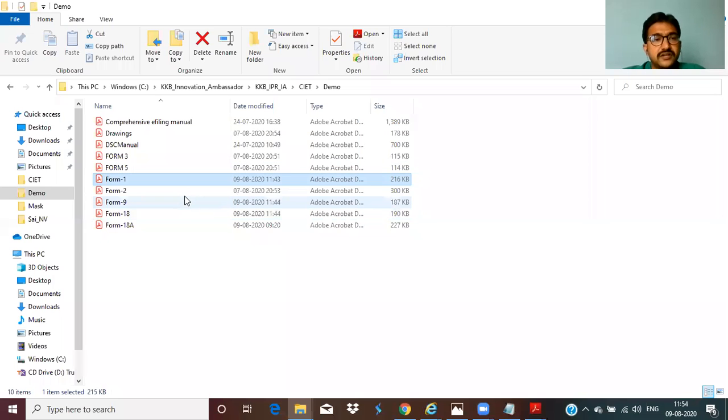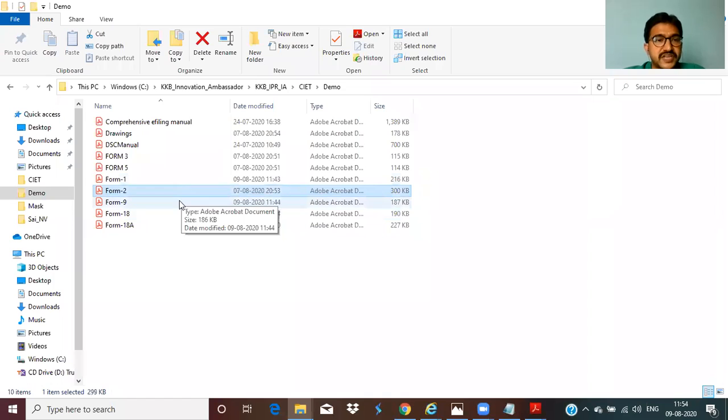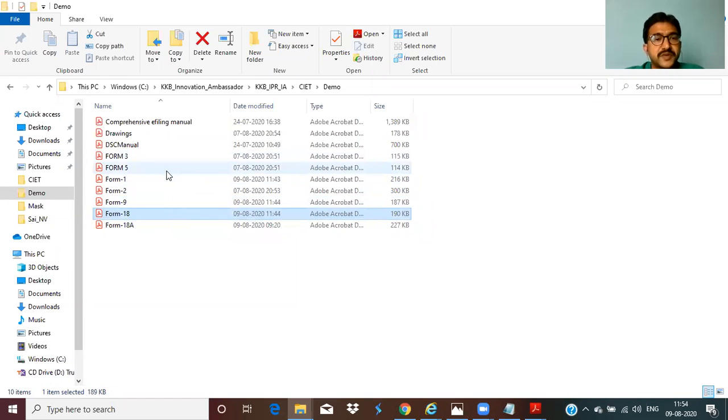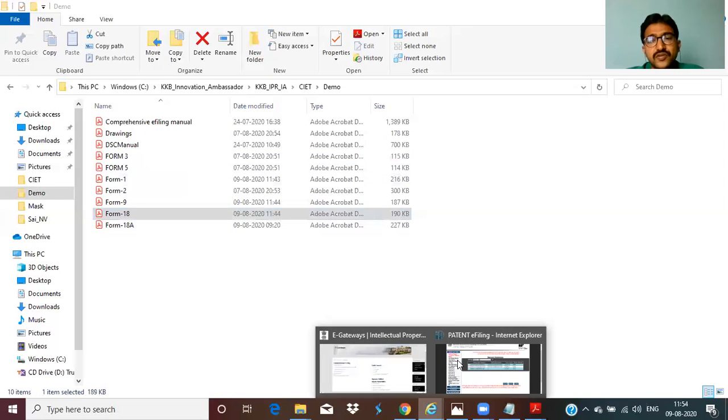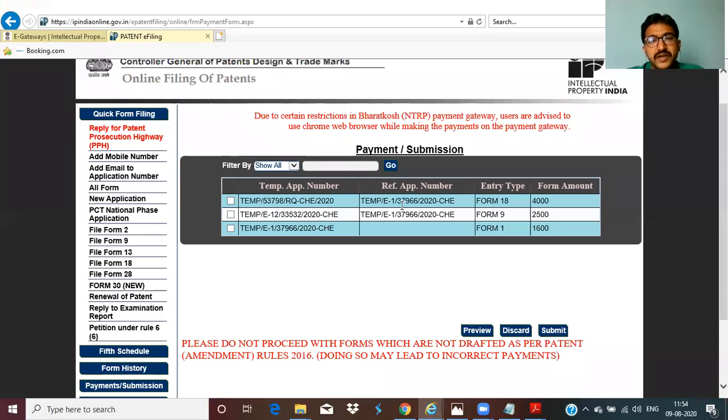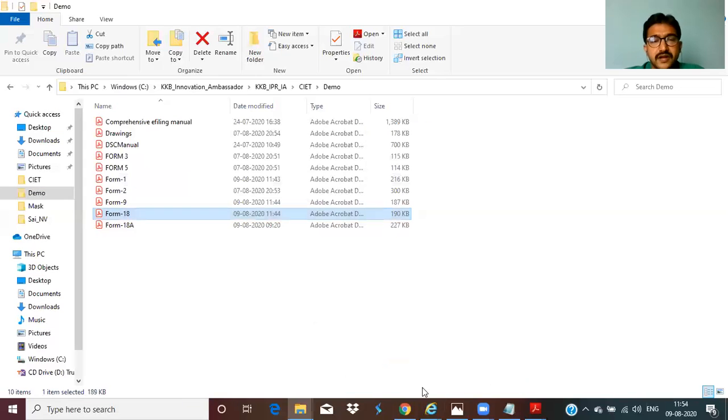The form 1, the form 2 which is the complete specification, form 9, form 18. The respective forms, you have to send by speed post to the Chennai office. Okay, so don't forget that also. Once you have done the payment, this will be clear. Right?